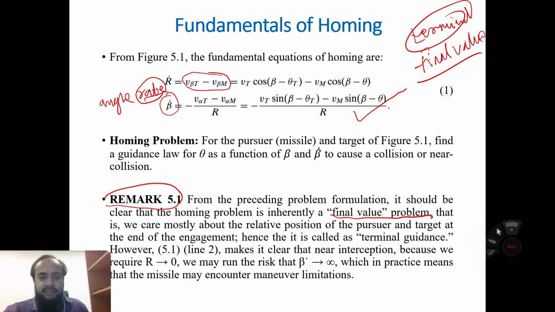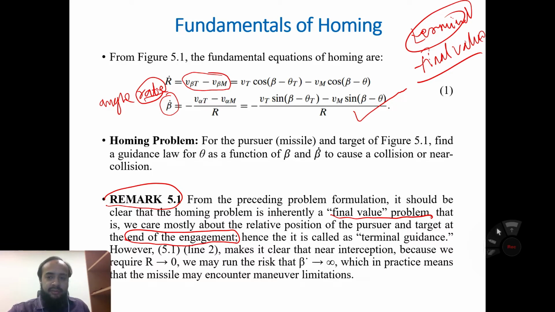We care mostly about the relative position of the pursuer and the target at the end of the engagement. Hence it is called terminal guidance.